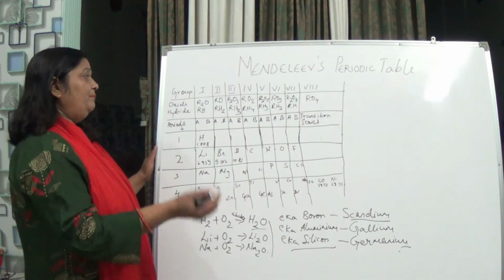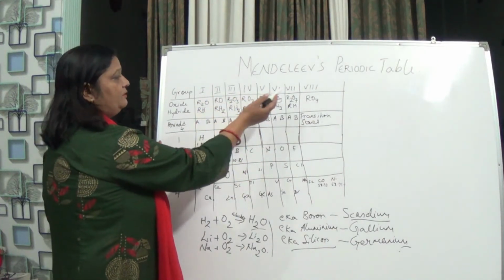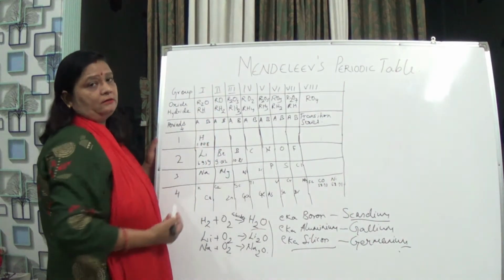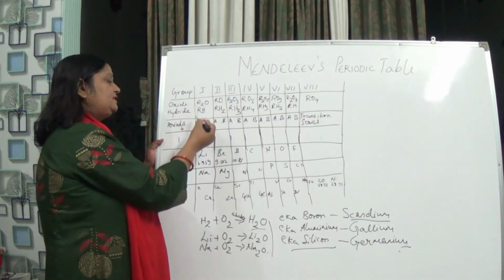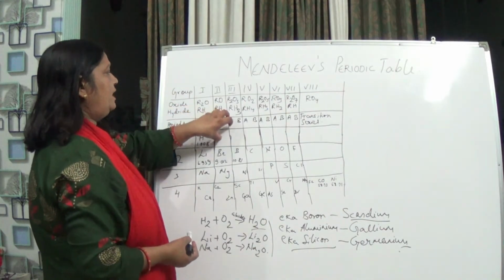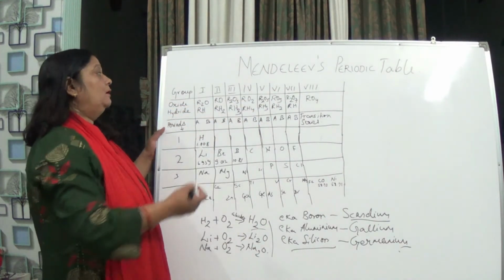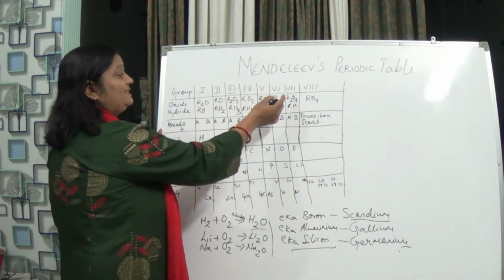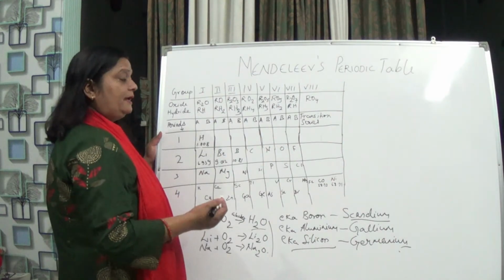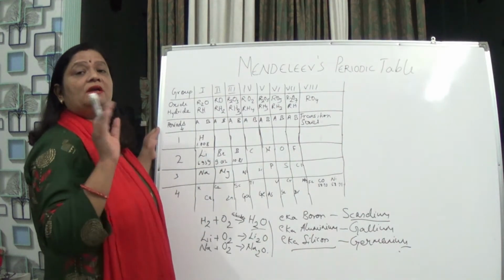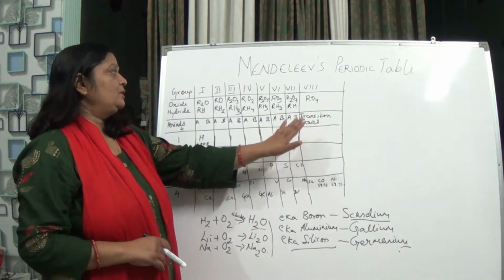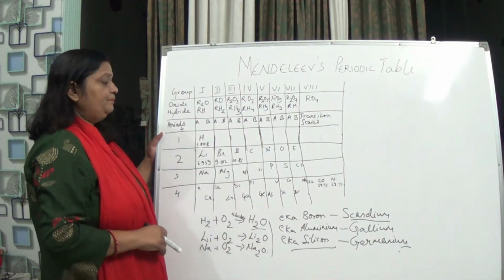Okay, he had made the groups 1, 2, 3, 4 till 8, but one thing also he did, that he kept subgroups under the groups. Like in the first A and B, second also you can see A and B. These are the subgroups of the different groups present over here till 7th. Okay, in the 8th, transition series or the transition elements were kept, and yes, it was kept in triads, and only 9 elements were there in group 8. Okay, so this is Mendeleev's periodic table, and